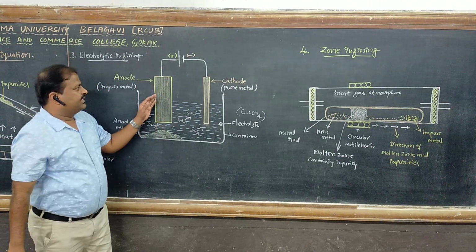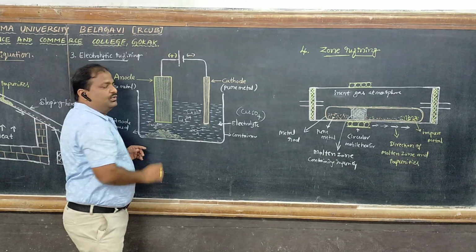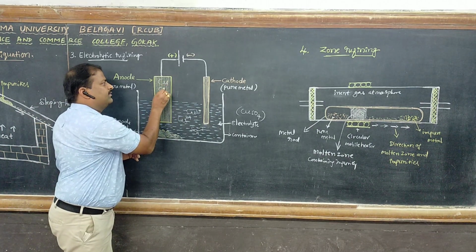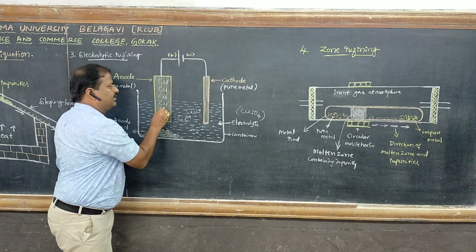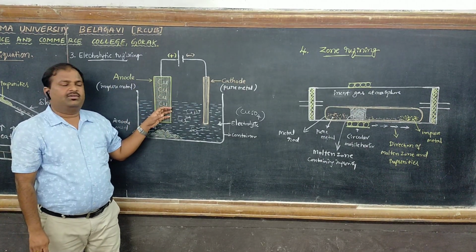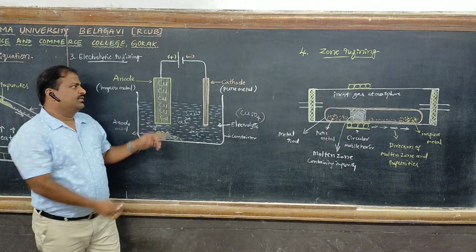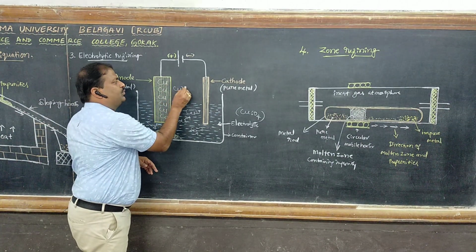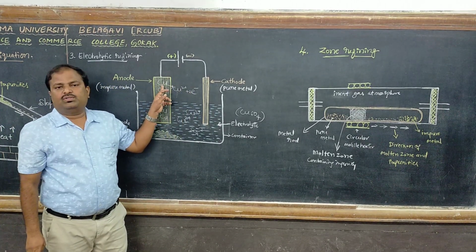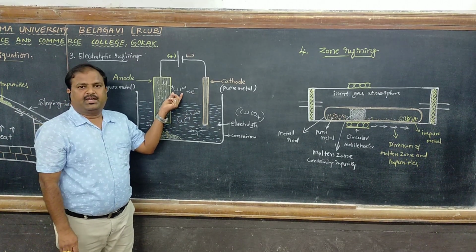Here oxidation means the copper atom loses electrons to form an ion. The copper loses two electrons to form Cu2+, that is, cupric ions or copper ions.